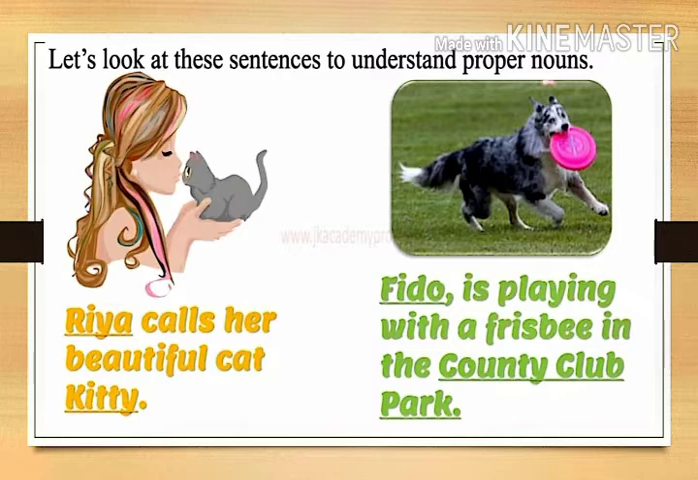Now next one. Fido is playing with a frisbee in the Country Club park. Fido and Country Club are proper nouns. Fido is a special name given to a dog. Country Club is a special name given to a park. So both are proper nouns and start with a capital letter.